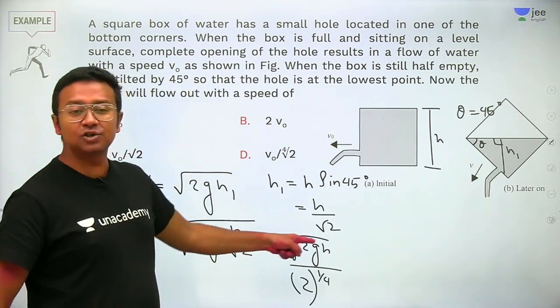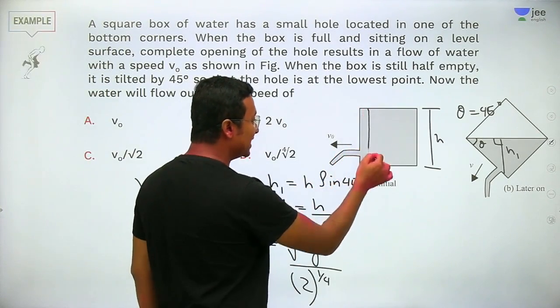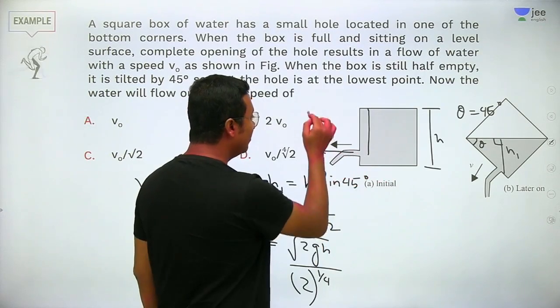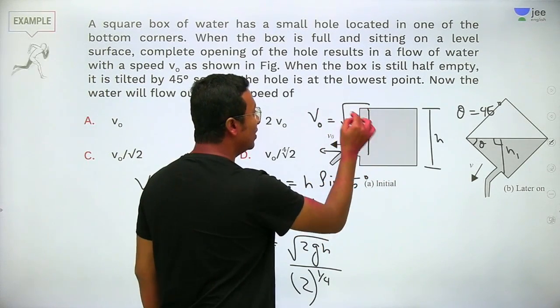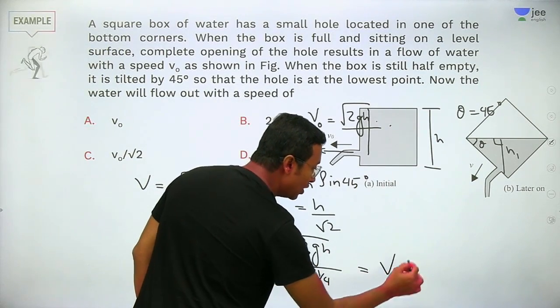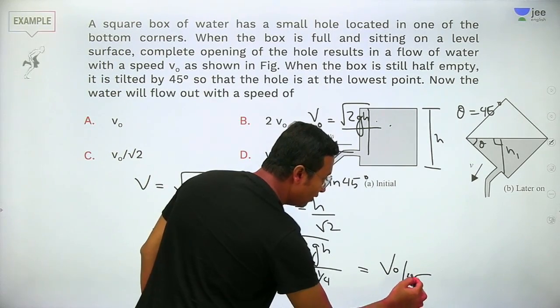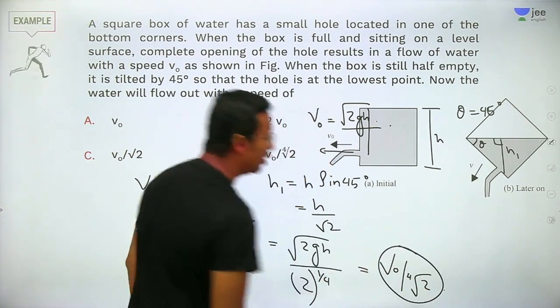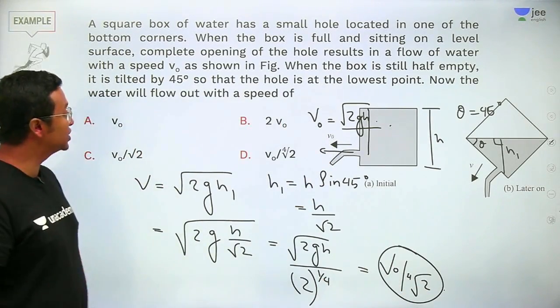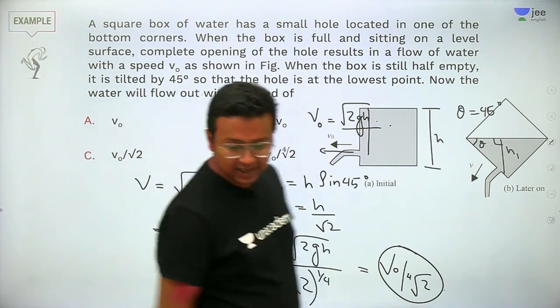Now what is root over 2gh? In the first case, the height was h, so the velocity V naught was equal to root over 2gh. So I can write this as V naught divided by the 4th root of 2. Alright, so which option matches with this? It is actually option D, which is the correct answer.